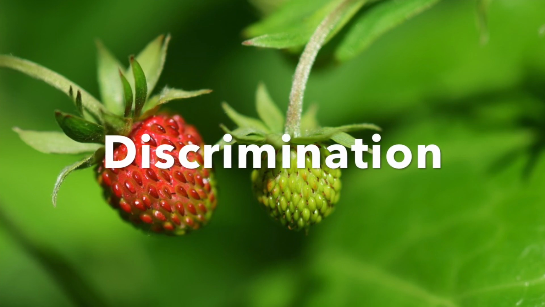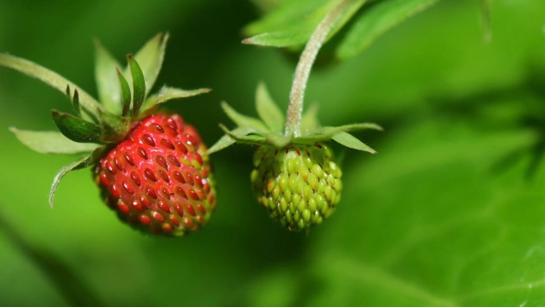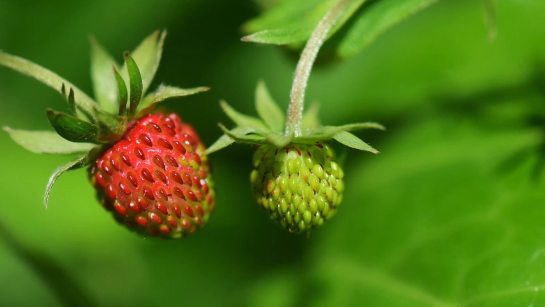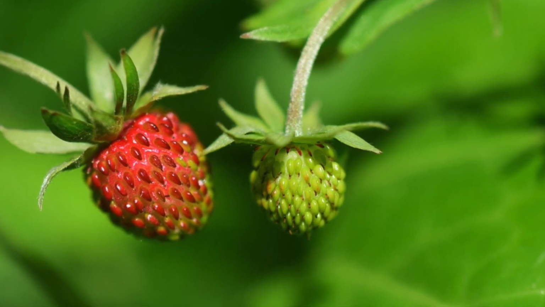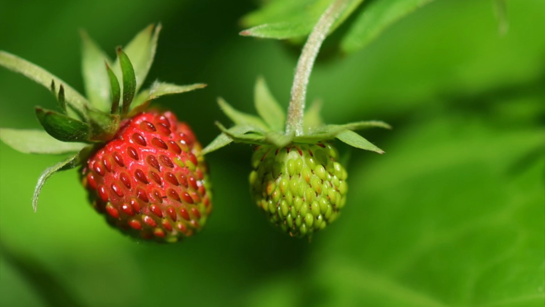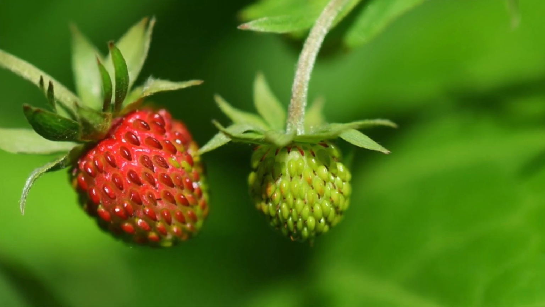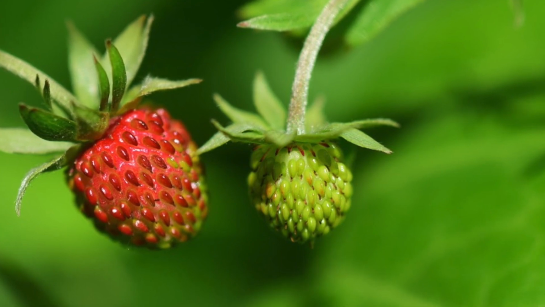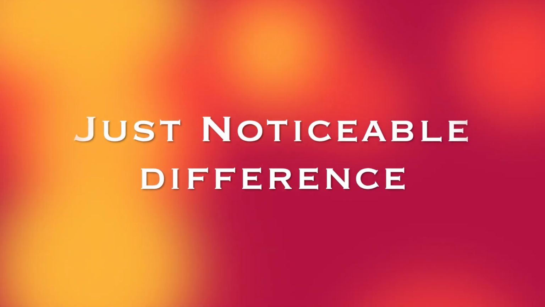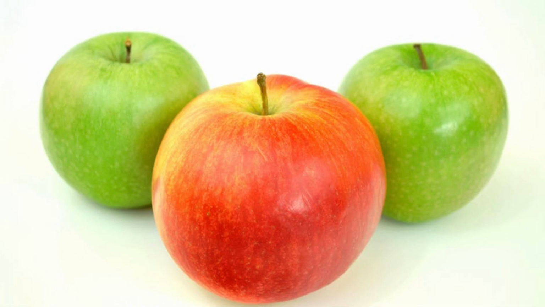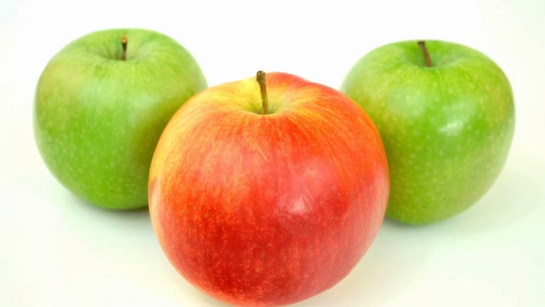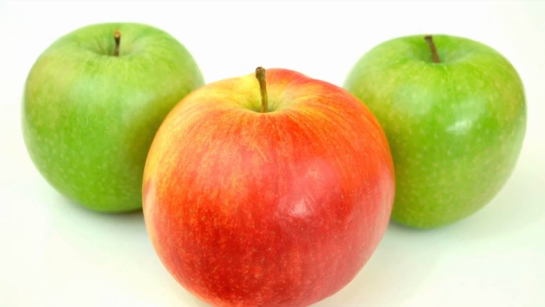Discrimination. Telling things apart. Discrimination is the ability to tell things apart and includes two different ideas, accuracy and precision. Discrimination threshold is the difference between two stimuli required for successive discrimination. This is sometimes just called the just noticeable difference, in which you have a low threshold if you can easily tell them apart, and a high threshold if it's much harder to tell them apart.